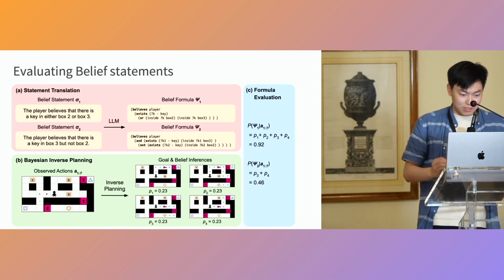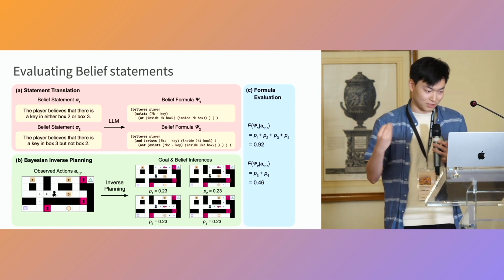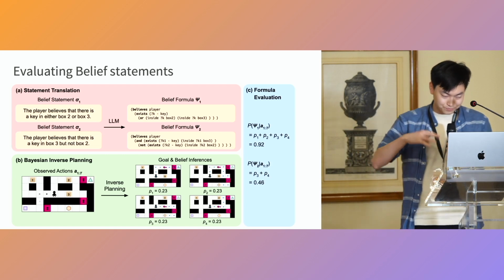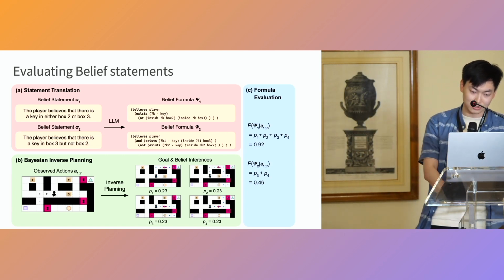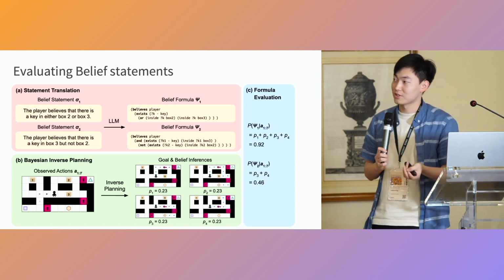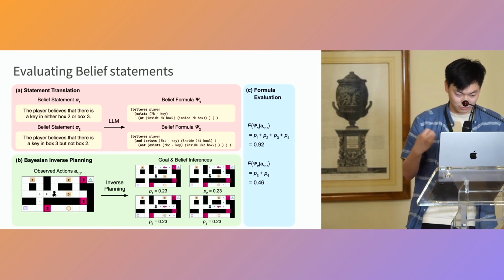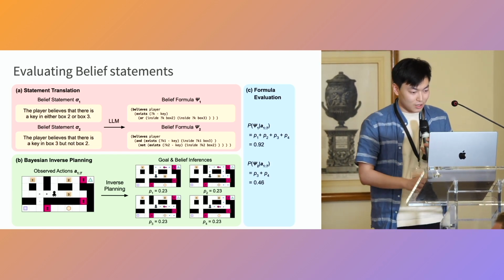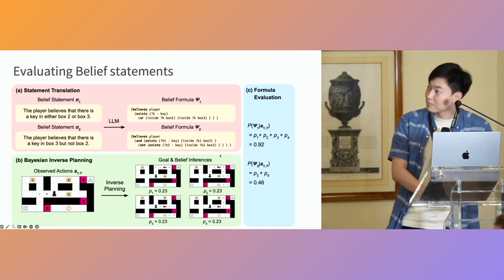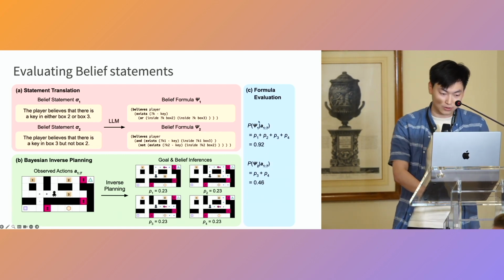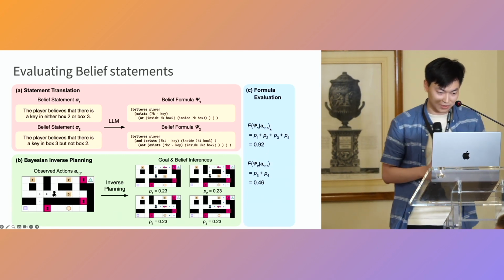And then basically we just have to find the belief particles that are associated with each belief formula, and then we can just sum up the posterior probabilities associated with these possible worlds. And then we can get the truth value of these belief statements.